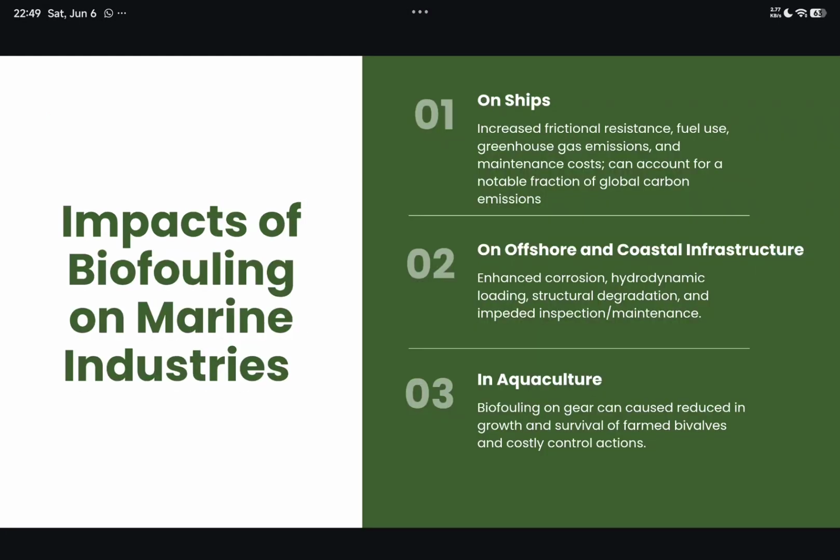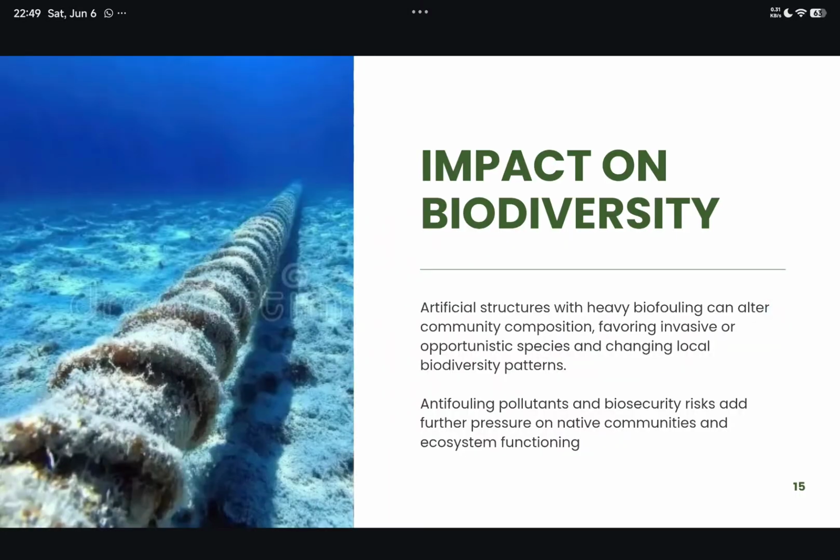These are some impacts of biofouling on marine industries. On ships, it can increase frictional resistance. Mainly, they can cost more for maintenance. On offshore structures, it can enhance corrosion, and in aquaculture, the biofouling on gear can cause reduced growth and survival of farmed bivalves and costly control actions. These are some impacts on biodiversity, which include that artificial structures with heavy biofouling can alter the community composition in some areas.